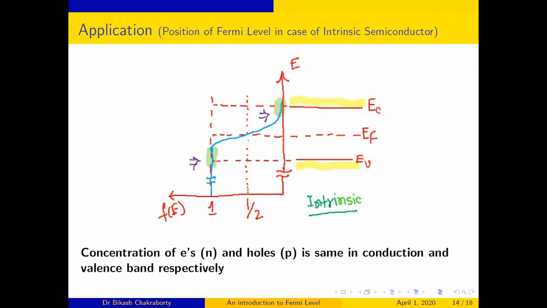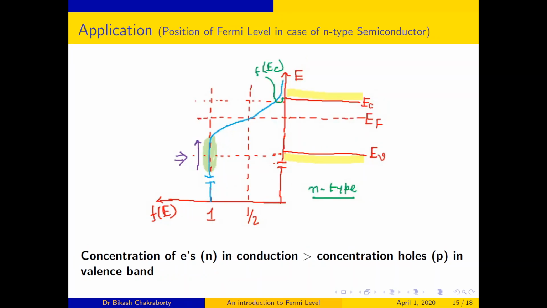You should remember that the function f is symmetric about EF. Since the probability of occupation by electrons in the conduction band is the same as the probability of occupation by holes, that is, of not being occupied by electrons, it will be symmetric. Thus, the value half will cut the curves at the middle of the region. So the Fermi level will be in the middle of the conduction band and valence band.